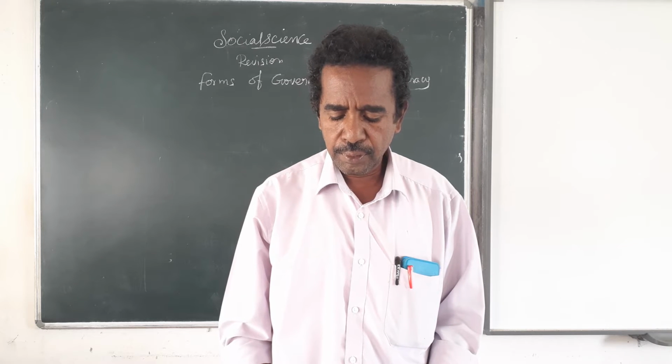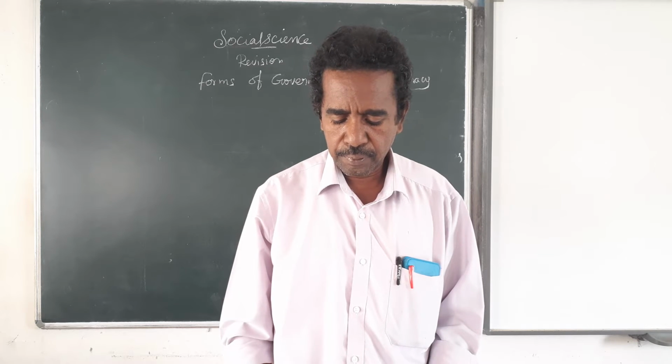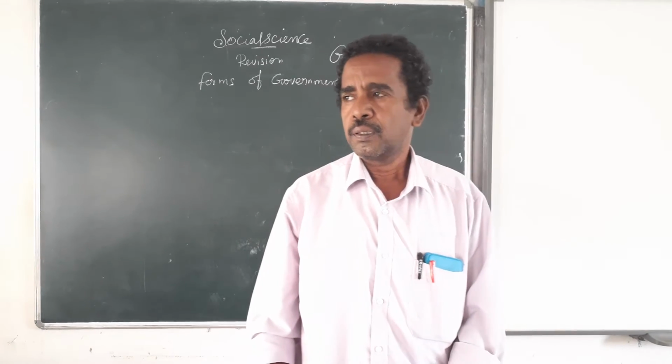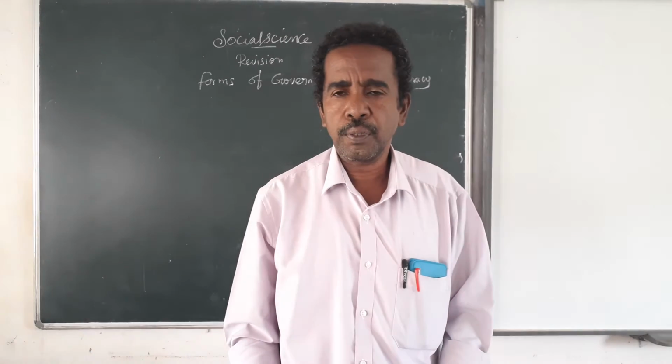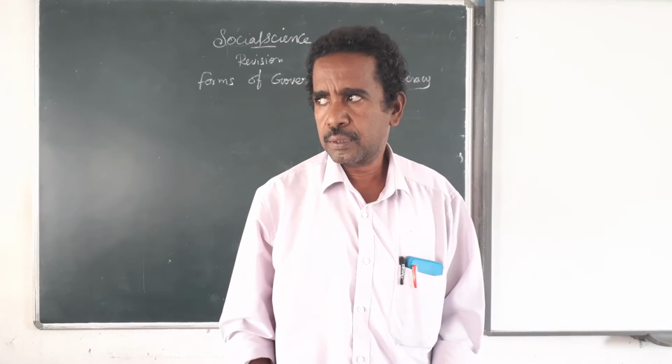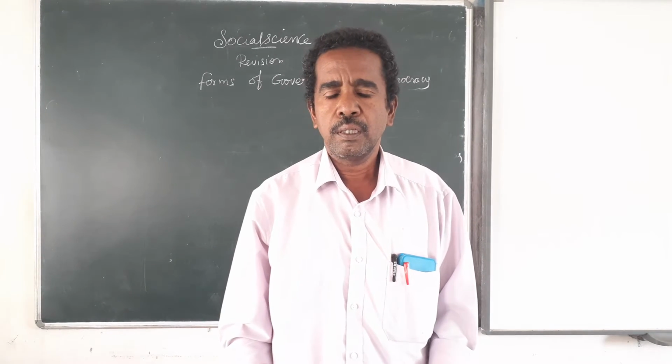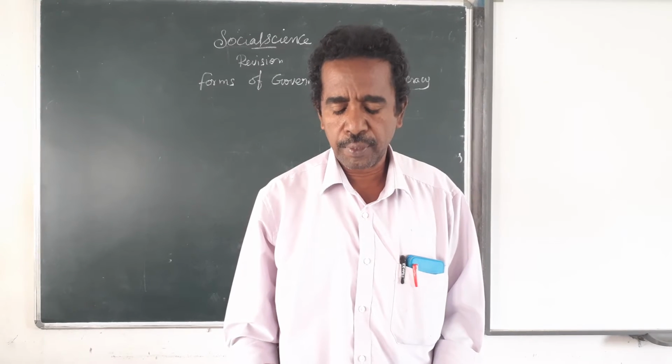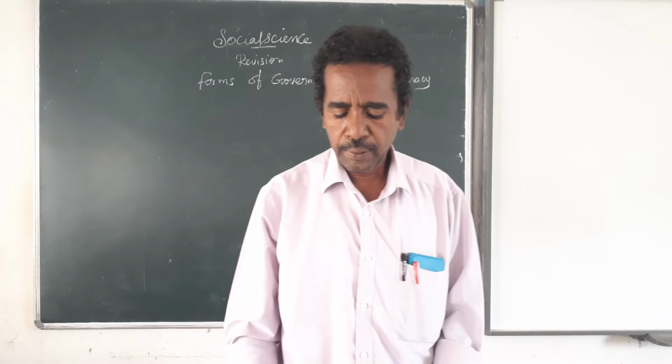From which language was the term democracy derived? Demo means people, cracy means power, people's power, that is Greek language. Greek language, democracy means people's power. That is A option.